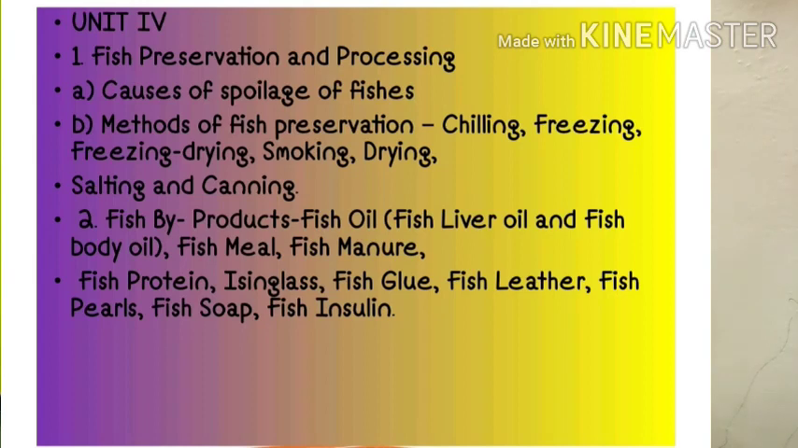In fish byproducts, you have to study a number of fish byproducts. In that: fish oil, that is fish liver oil or fish body oil, fish meal, fish manure, fish protein, isinglass, fish glue, fish leather, fish pearls, fish soap, fish insulin. These are the points that we will discuss in our coming lectures.